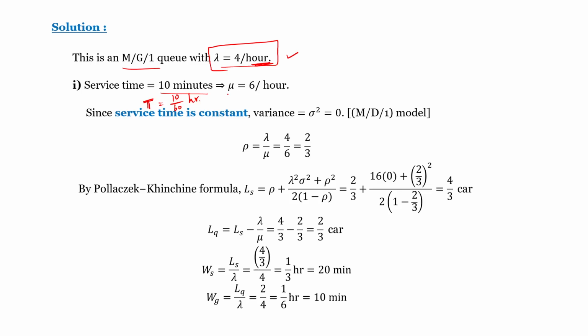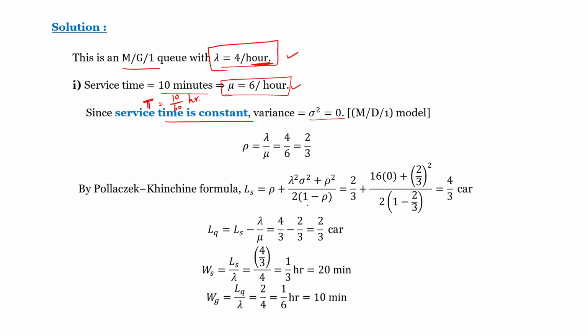So rho equal to lambda by mu. Lambda equal to 4, mu equal to 6, so rho equal to 2 by 3. By the Pollaczek-Khinchine formula, LS equal to rho plus lambda squared sigma squared plus rho squared, divided by 2 into 1 minus rho. Rho is 2 by 3, sigma squared is 0, so that term becomes 0.